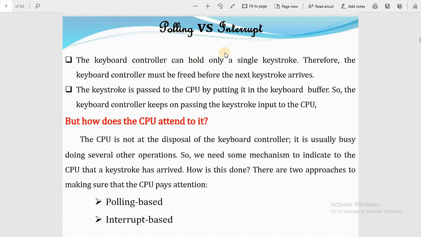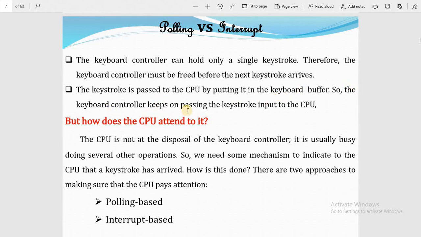What is the difference between polling and interrupt? The keyboard controller can hold only a single keystroke. Therefore, the keyboard controller must be freed before the next keystroke arrives. The keystroke is passed to the CPU by putting it in the keyboard buffer.